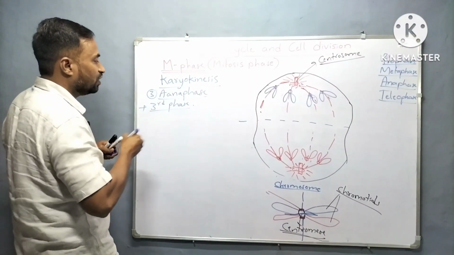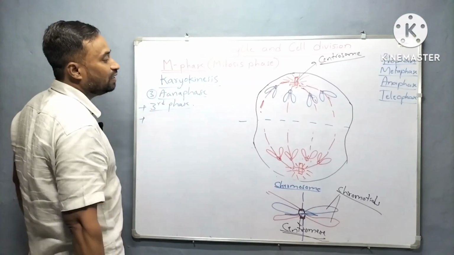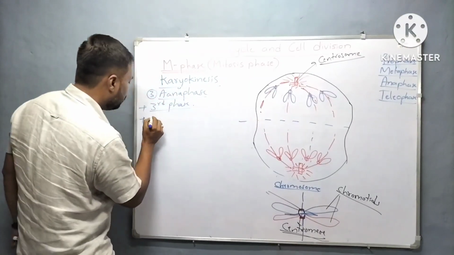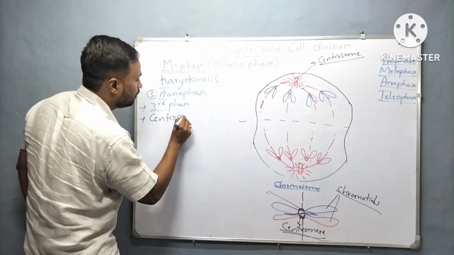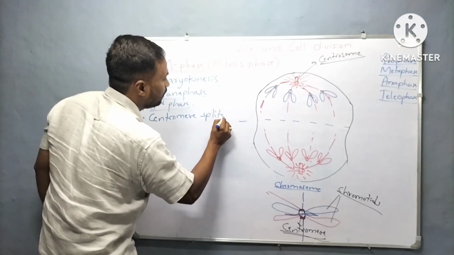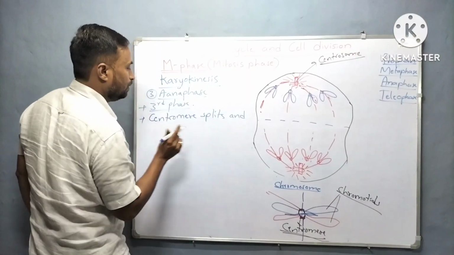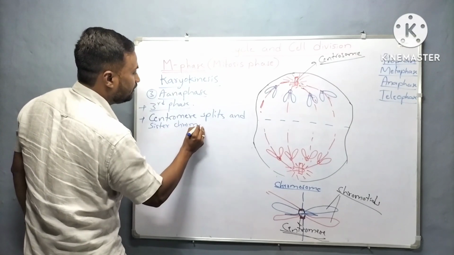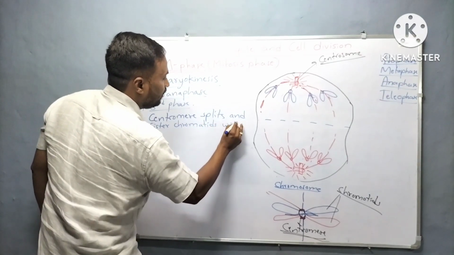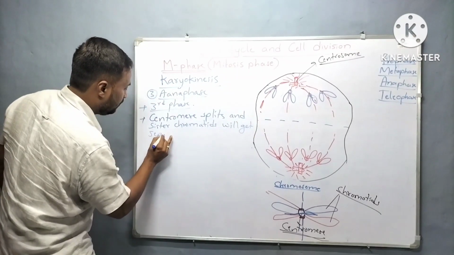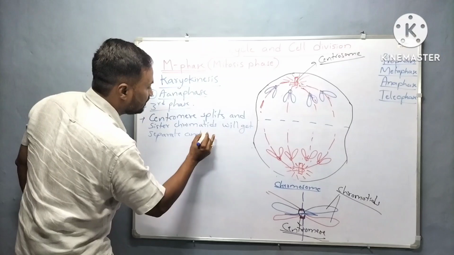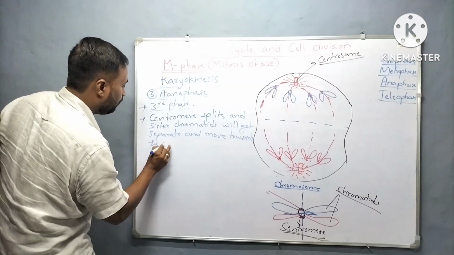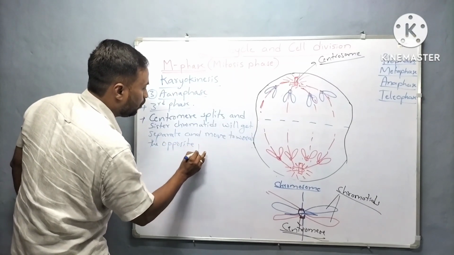Let us write the key features one by one. Anaphase is the third phase of cell division, and here the centromere splits and sister chromatids separate and move towards the opposite poles.